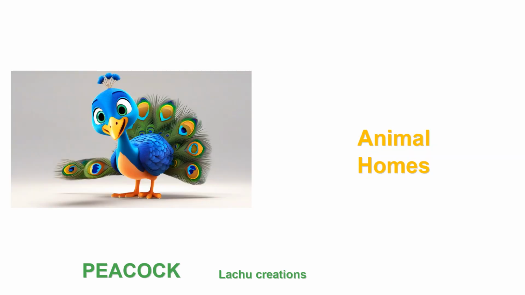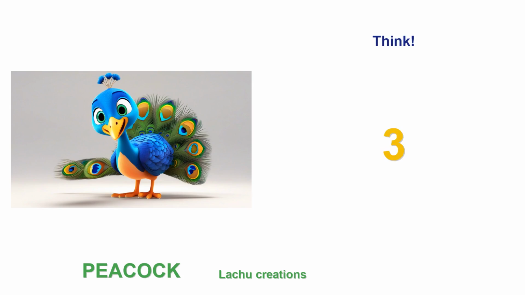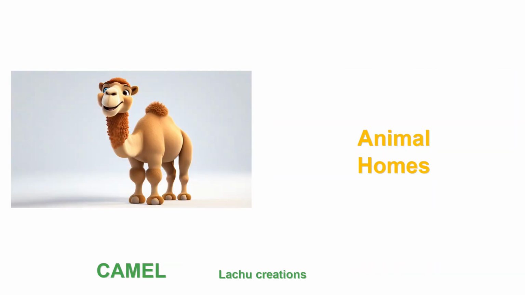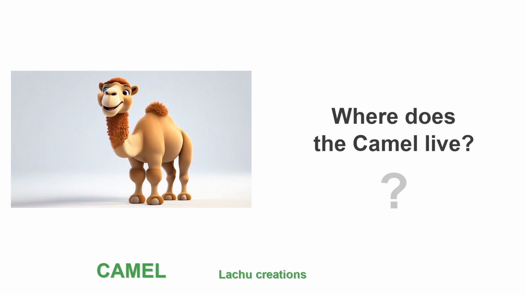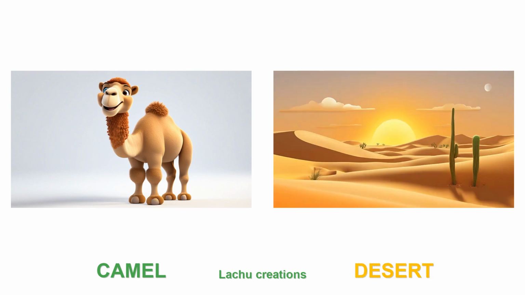This is a peacock. Where does the peacock live? The peacock lives in a garden. This is a camel. Where does the camel live? The camel lives in the desert.